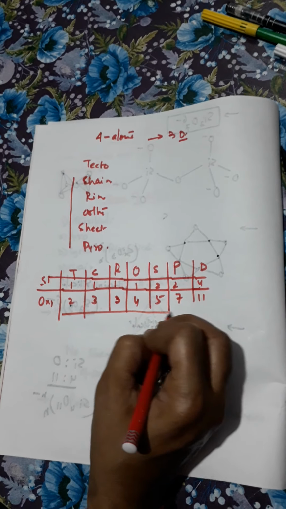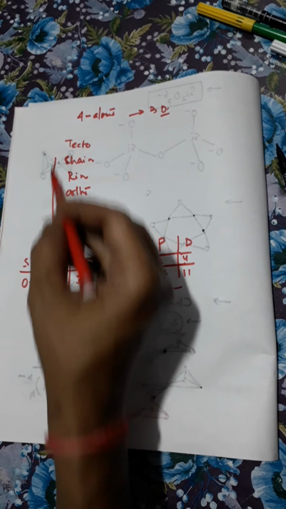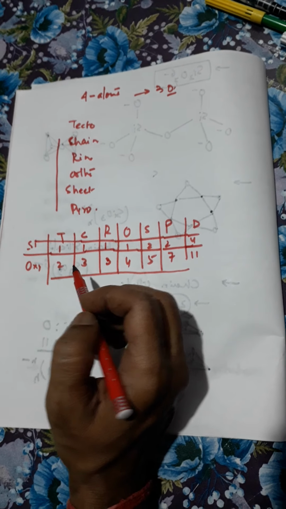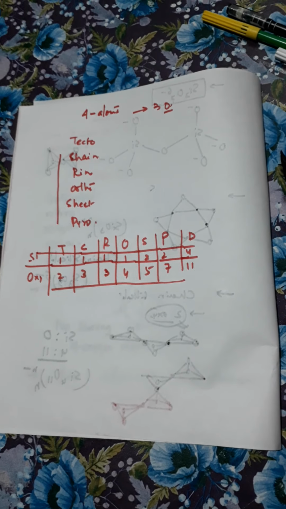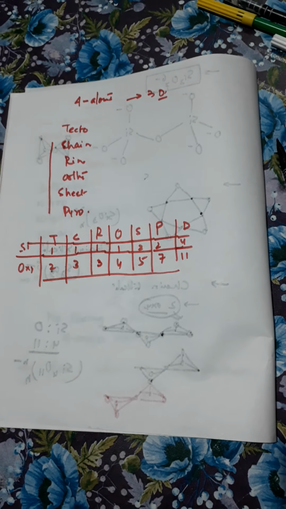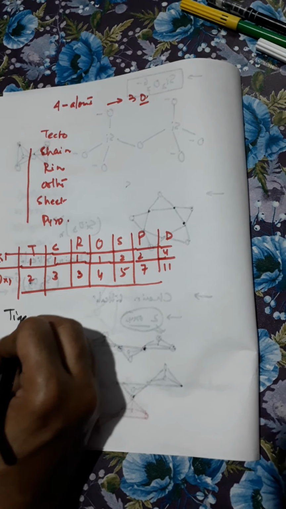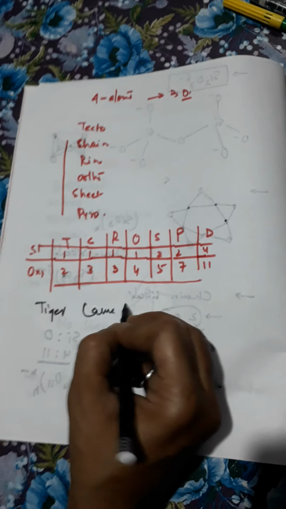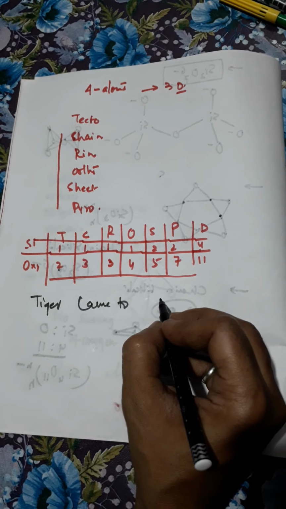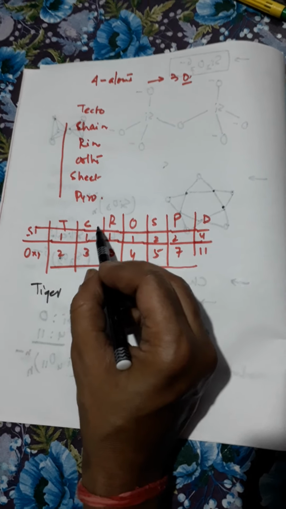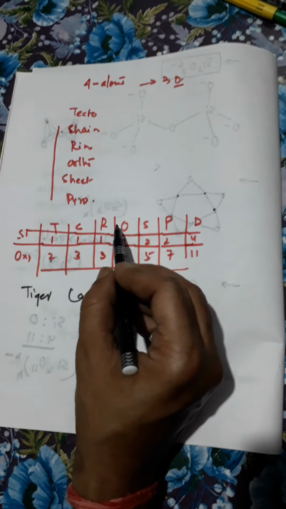Then you will remember the different types of silicate by a single formula. You will write: Tiger came to solve a problem between cats and rats.